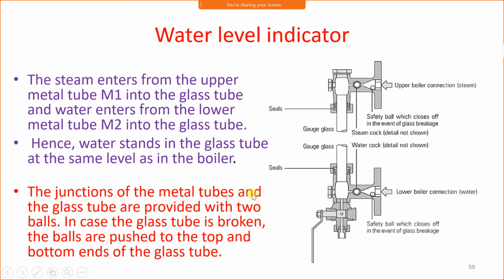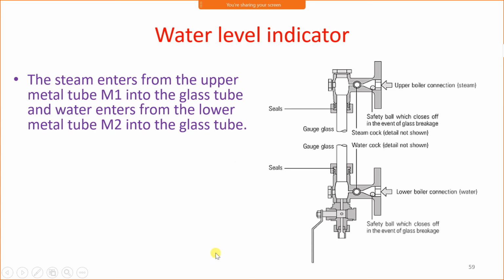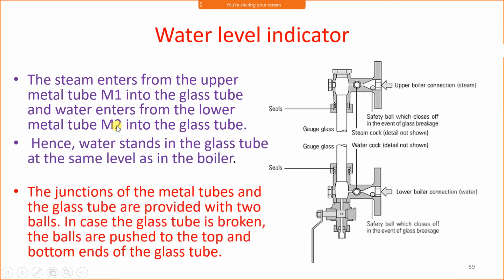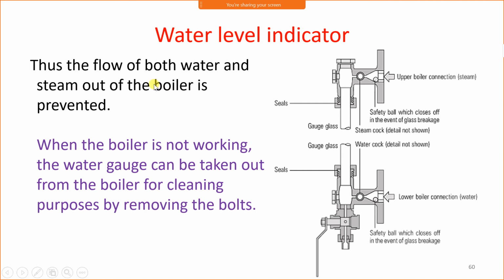The junction of the metal tube and the glass tube is provided with two balls. In case the glass tube is broken, the ball is pushed into the top and bottom ends of the glass tube. It is provided with two metal balls. When this glass tube is broken, these balls enter the entrance of the glass tube so that the movement of water can be stopped. Thus the flow of both water and steam out of the boiler is prevented.